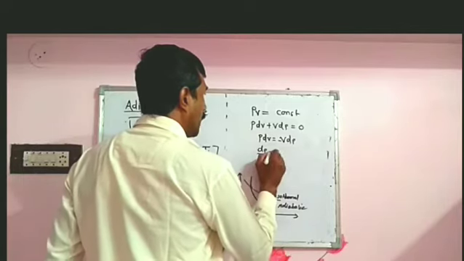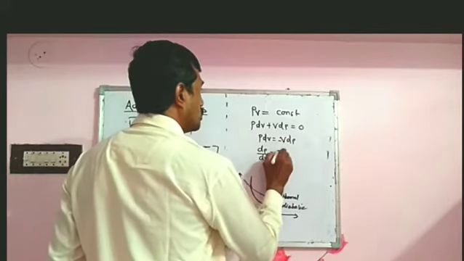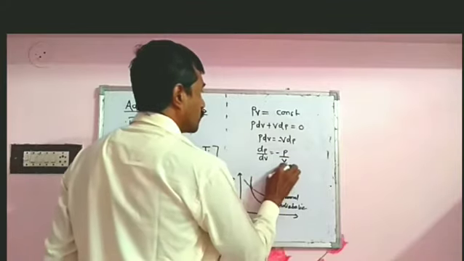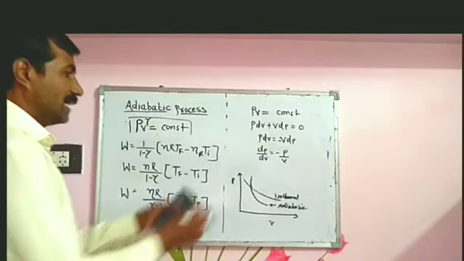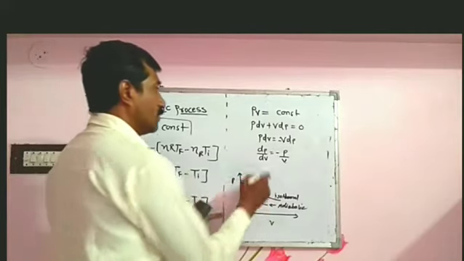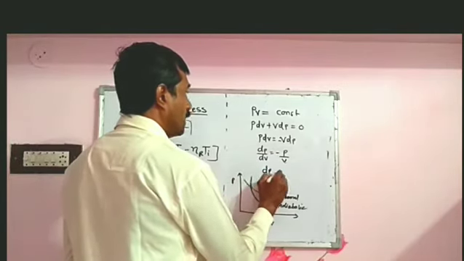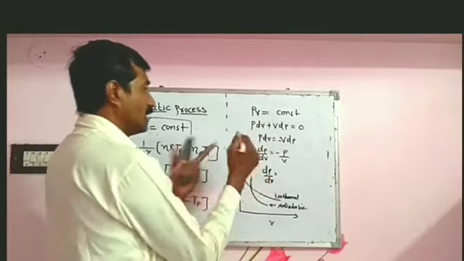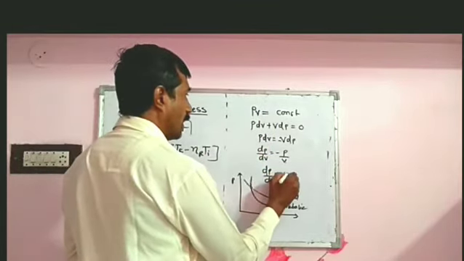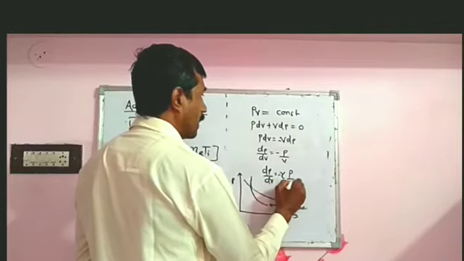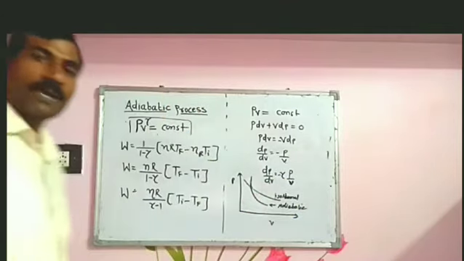And from this equation, what is the value of dP by dV? That is minus P by V. And similarly for adiabatic, that is dP by dV, only gamma is multiplied. It is minus gamma times P by V.